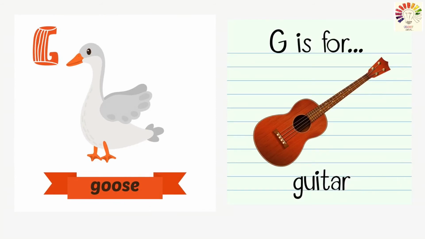G for G, goose. G for G, guitar. The sounds pretty good, right? Okay. So shall we revise the rhyme again to get the sounds?